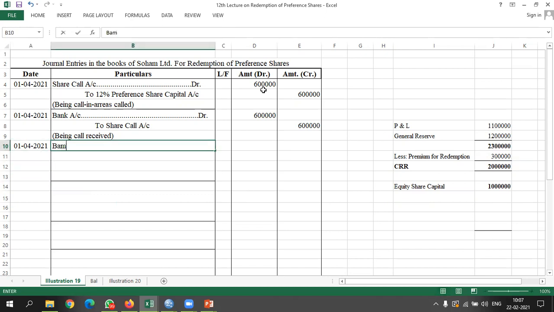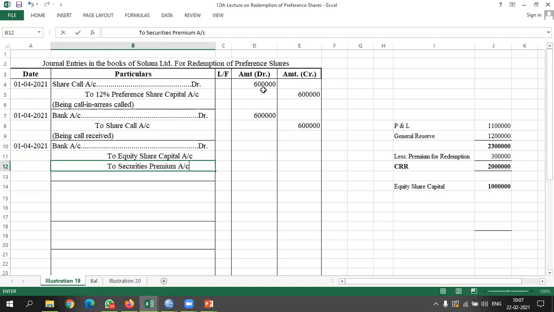So I will write bank account debited to equity share capital account and securities premium account.